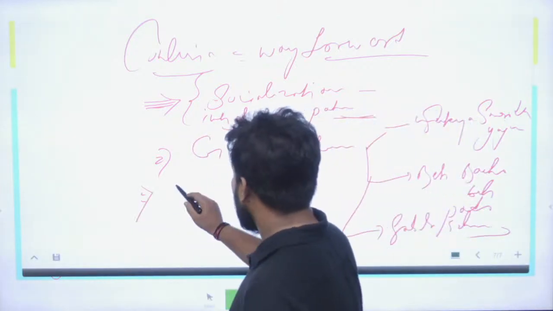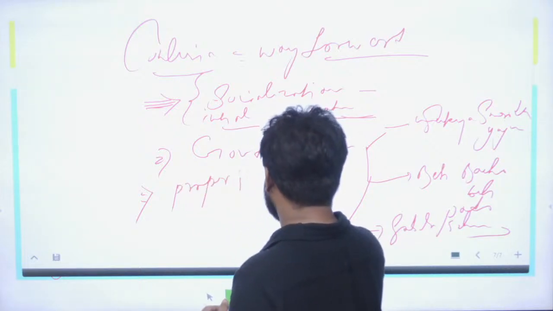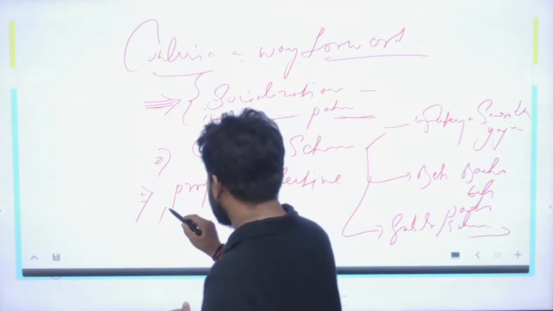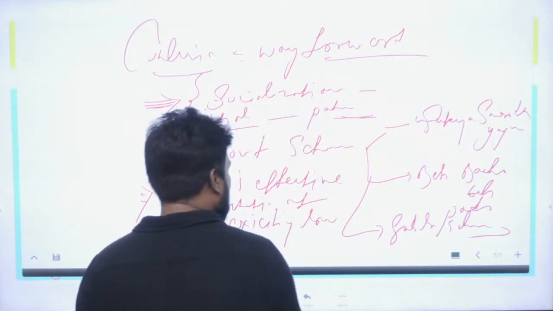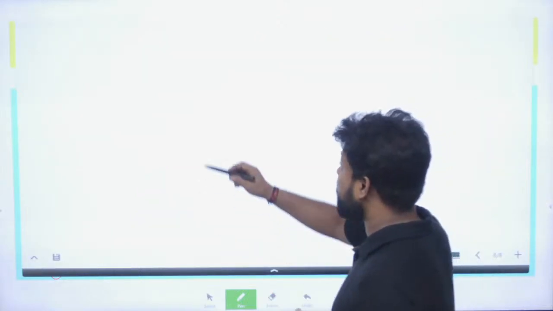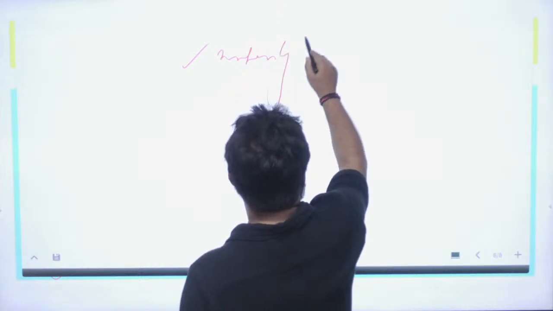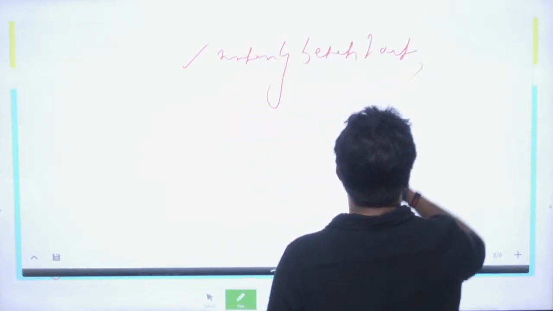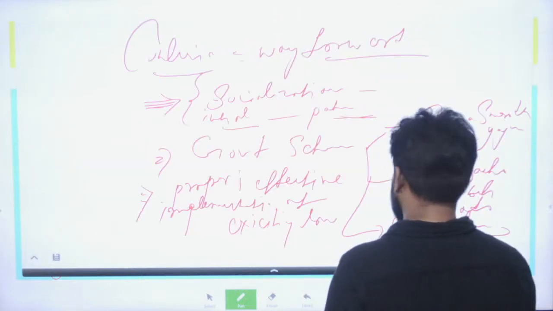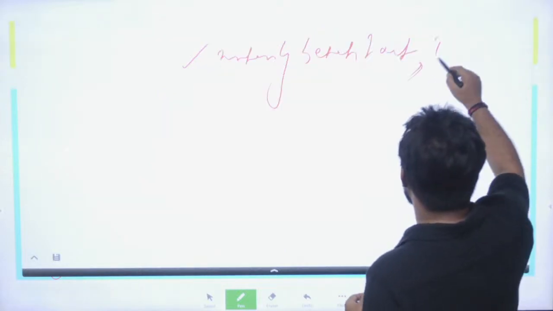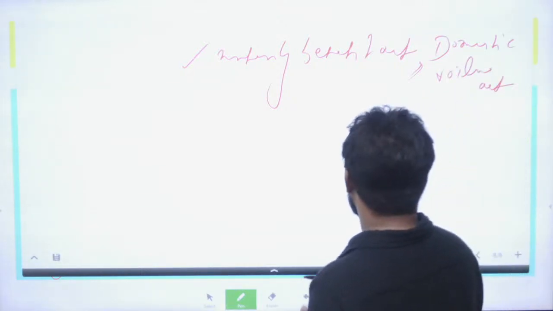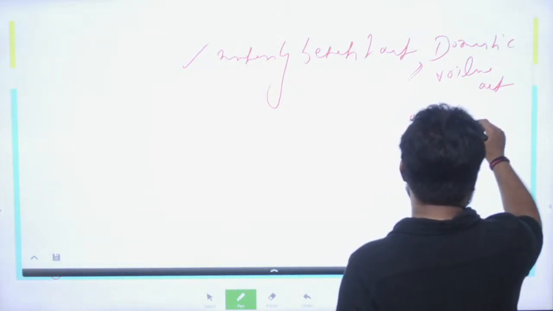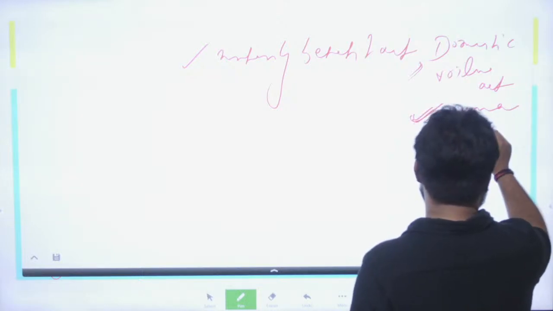Again, proper and effective implementation of existing laws such as the Maternity Benefit Act, Domestic Violence Act, and the recommendations of the Verma Committee report on workplace sexual violence.